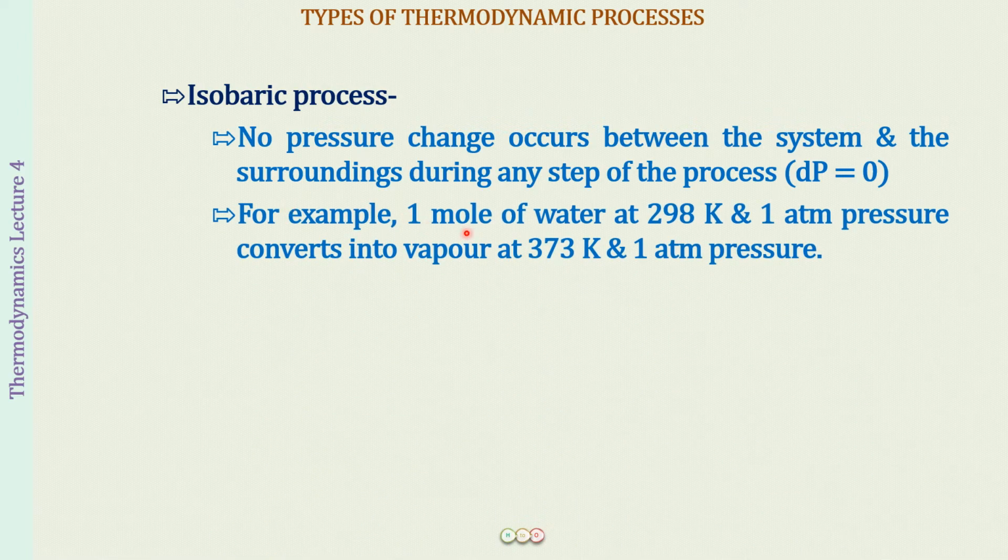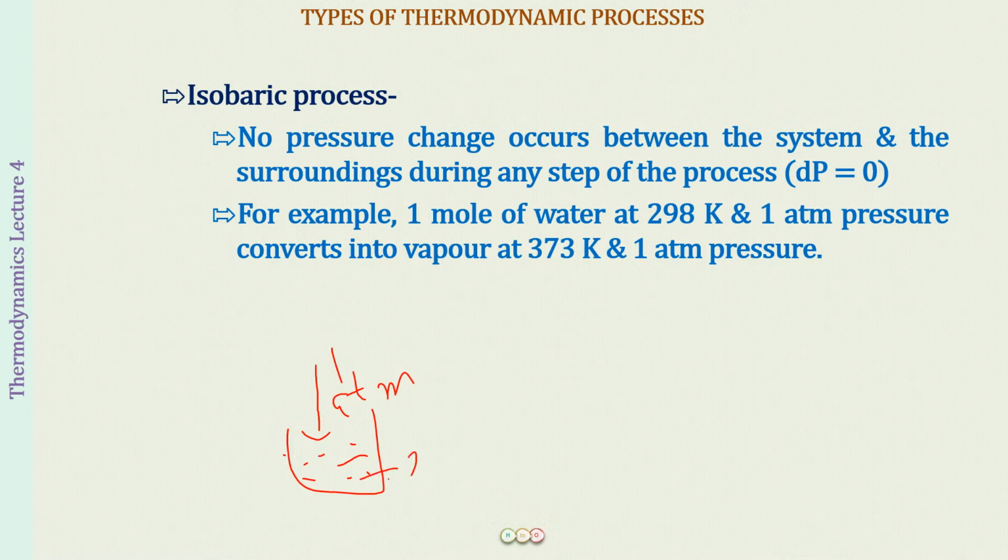So for example, if we take 1 mole of water at 298 Kelvin, that is just room temperature water, 25 degrees Celsius, at 1 atmospheric pressure, it will get converted into vapor at 373 Kelvin, that is 100 degrees Celsius, at 1 atmospheric pressure. So if you take a pan full of water, the pressure exerted on it, because it is an open vessel, will be the pressure exerted by the atmosphere, which is 1 atmospheric pressure, right?